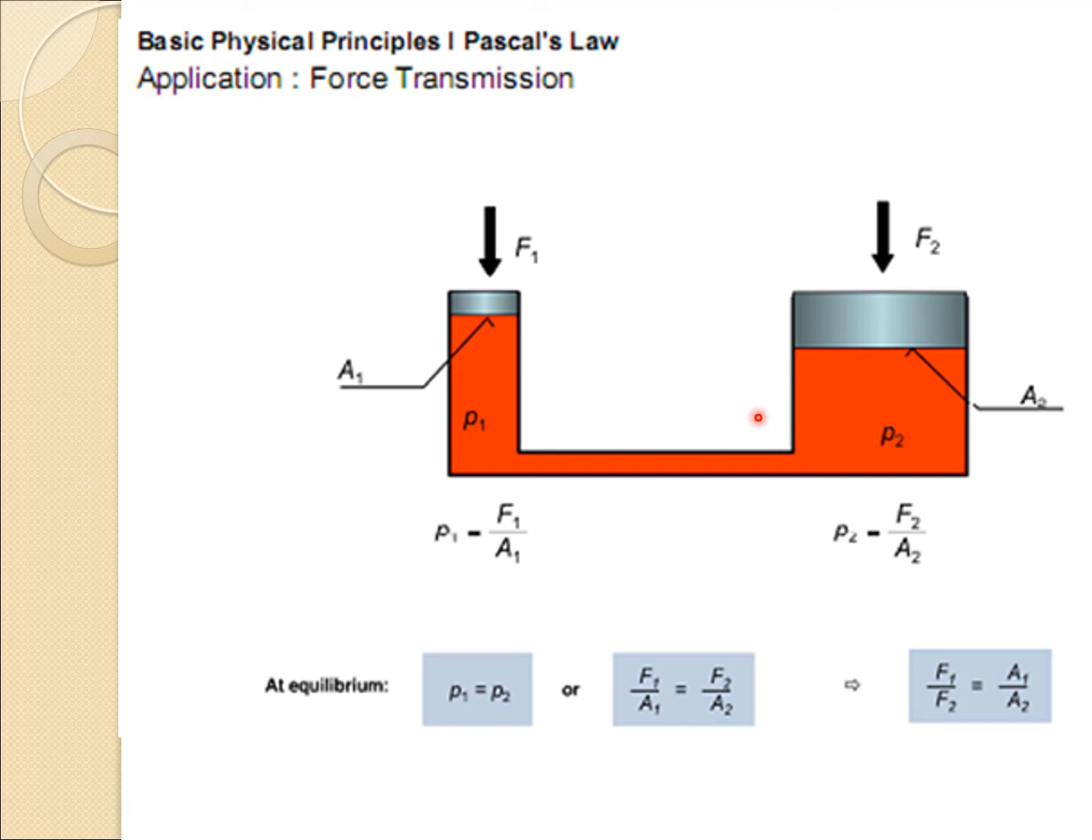So by applying a small amount of force F1 onto the left hand side, you can lift a very large load onto the right hand side. For example, if you are applying 10 Newton of force onto the left hand side, around 100 Newton of force can be lifted on the right hand side. So this we will be studying with the help of an example in the next session.